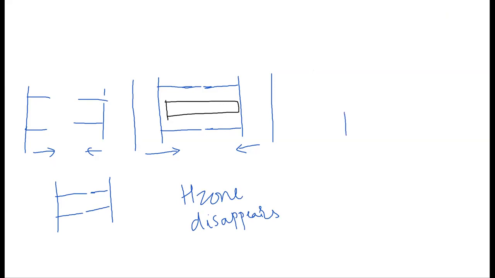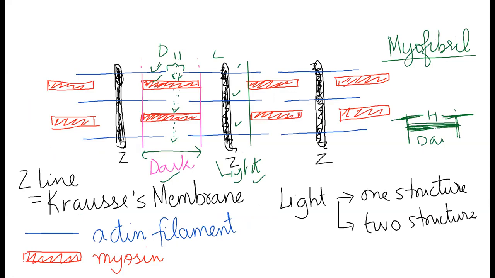The myosin is stationary there. Yes, myosin is stationary. Myosin is not moving, right? And I already explained this to you in the earlier diagram that the dark band is the end of myosin.